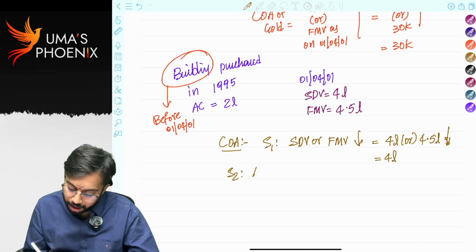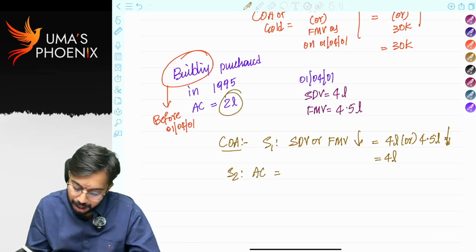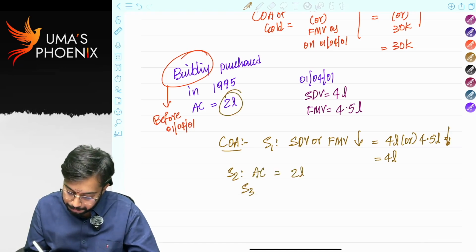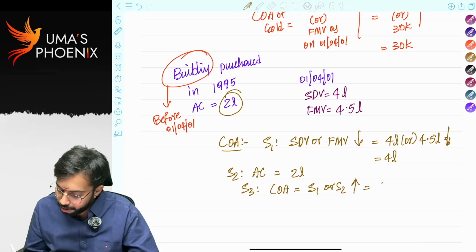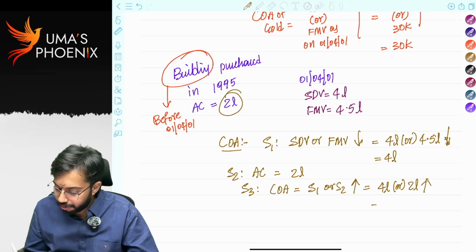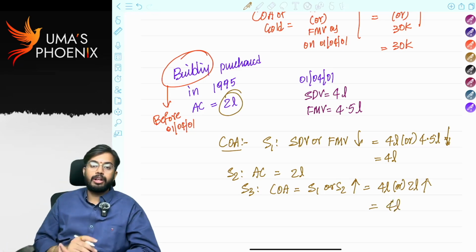Step 2, actual cost. How much is actual cost? 2 lakhs. Step 3, cost of acquisition is equal to step 1 or step 2, whichever is higher. 4 lakhs or 2 lakhs, whichever is higher means 4 lakhs is to be taken as cost of acquisition.